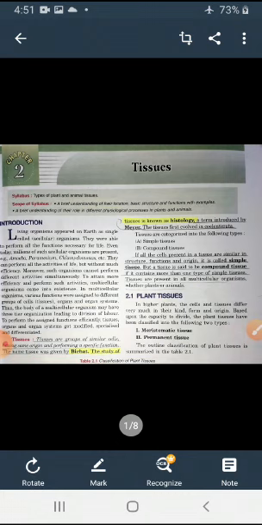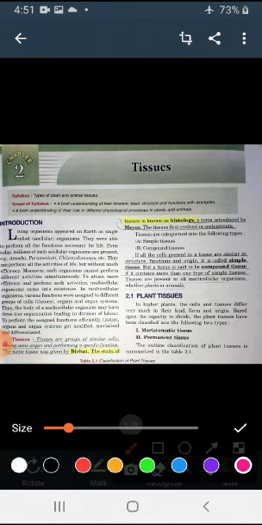Okay, let's start the new chapter in our biology. The second chapter is tissues. Tissues are groups of cells. We discussed cells in a previous chapter. What is a cell? A cell is the functional and structural unit of any organism. So lots of cells gathered here, this group is called tissue. Tissues are groups of similar cells having the same origin and performing a specific function.